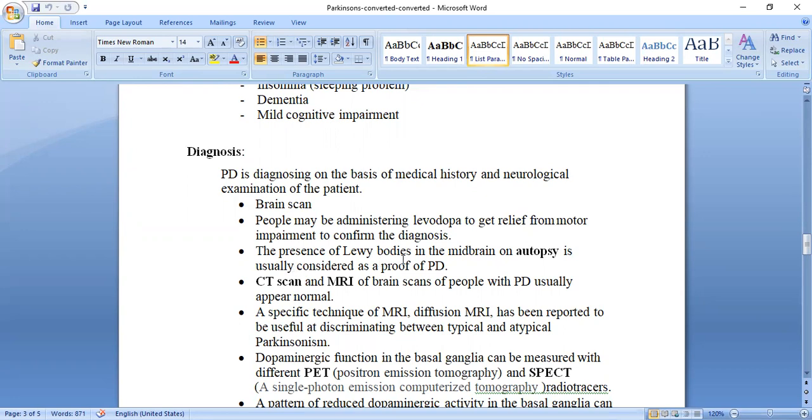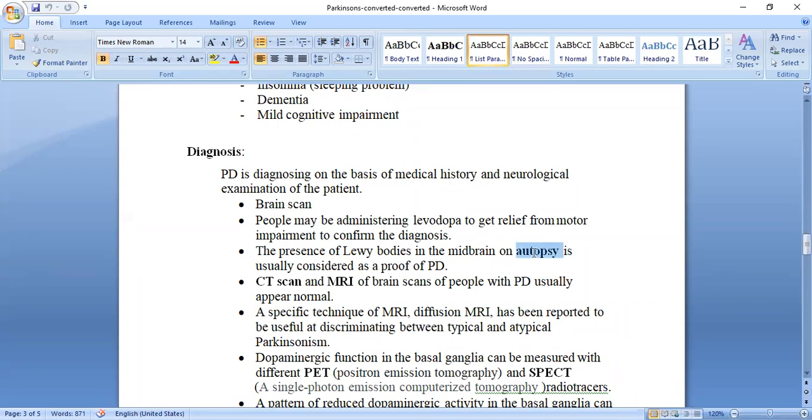The presence of Lewy body in the midbrain on autopsy is usually considered as a proof of PD, Parkinson disease. What is the main cause of this Parkinson disease? There is a deposition of the Lewy body in the brain, the midbrain.